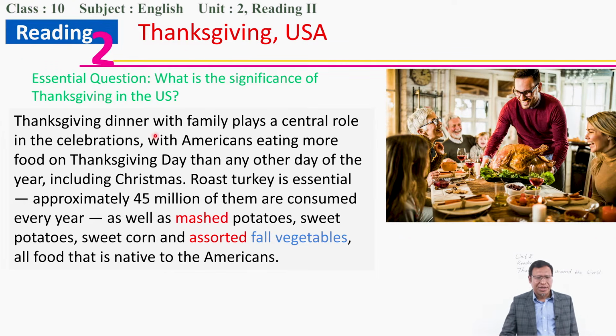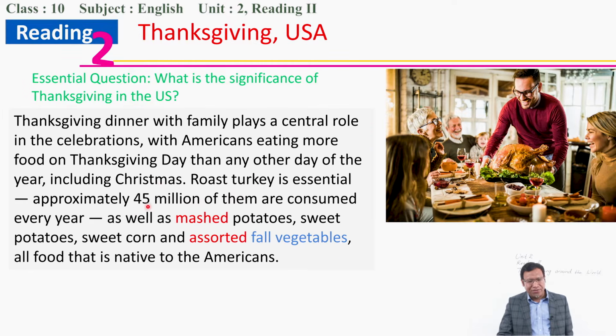Good. So Thanksgiving dinner with family plays a central role. A central role refers to the significance of Thanksgiving. So family dinner is important, and then they eat more food on Thanksgiving than on any other day. Thanksgiving also is supposed to be the beginning of Christmas, the biggest festival in Christianity. So this is also the beginning of Christmas, and the roast turkey is the essential part of that food.